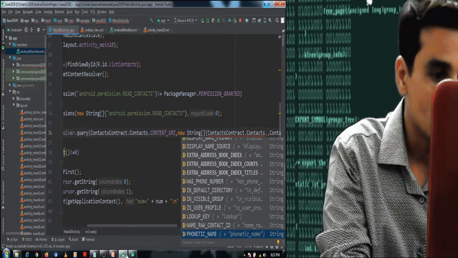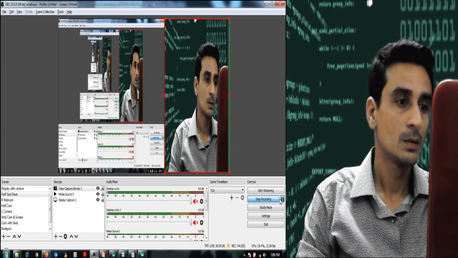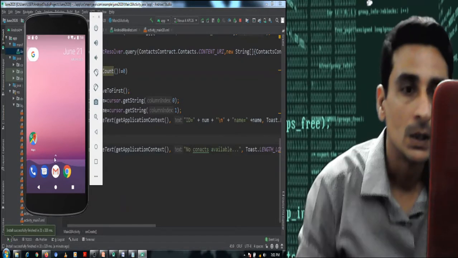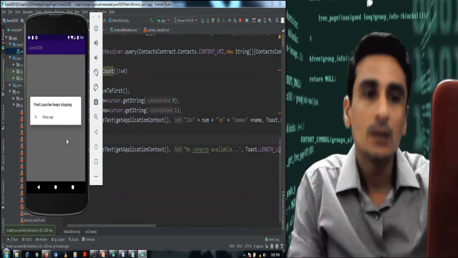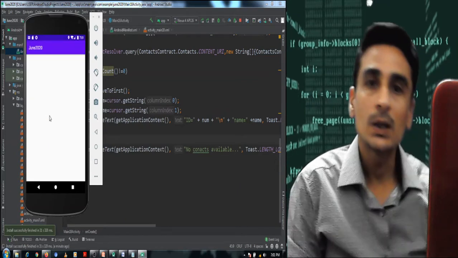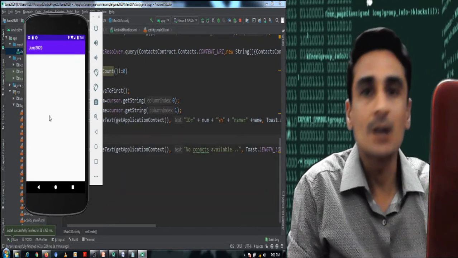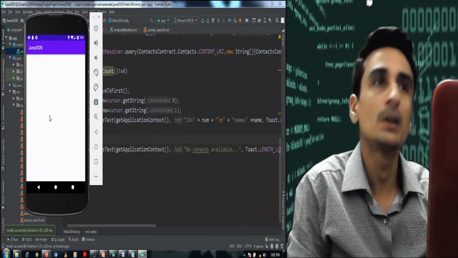Let me show you the name. So it is showing the first record of the contacts, and it is showing the ID of the record and the name of the record actually, but we want the contact number which is associated with that record in the contacts table.